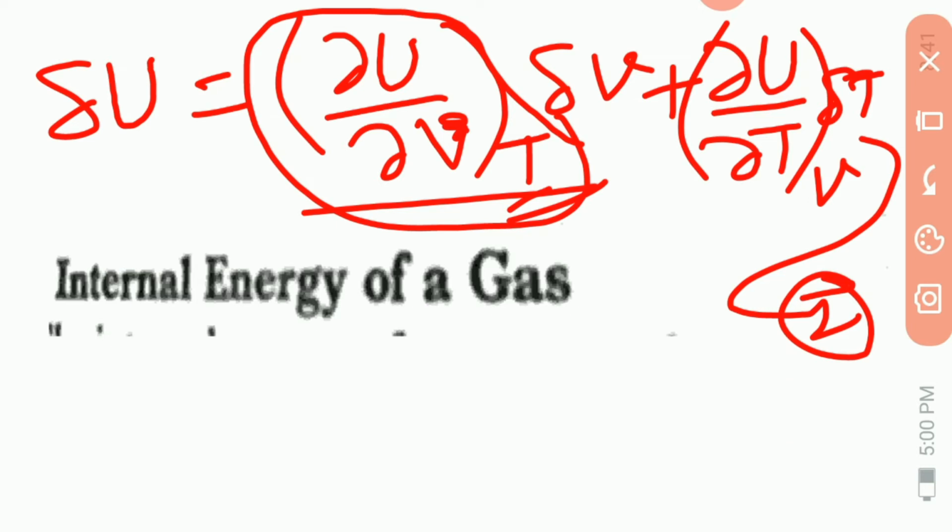In such cases, to a high order of approximation, we can then infer that U is equal to U of T.